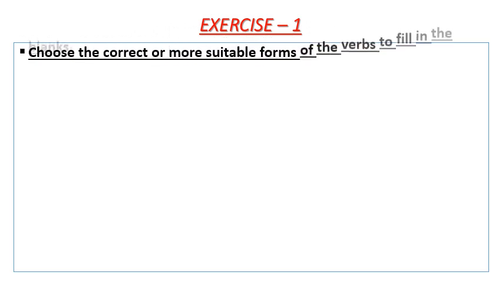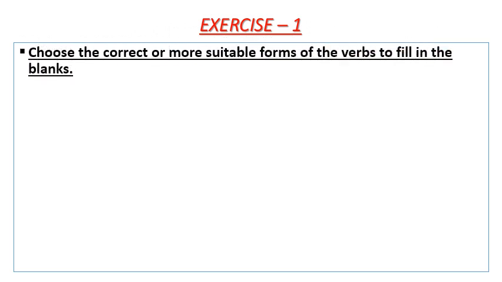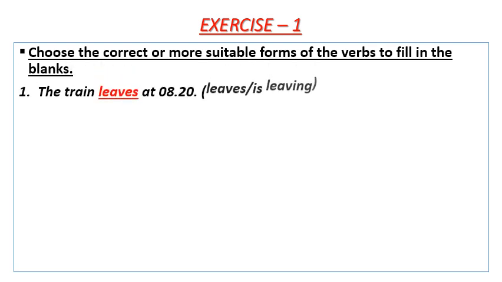Let's discuss the exercises in detail. Exercise number 1. Choose the correct or more suitable forms of the verbs to fill in the blanks. Number 1. The train dash at 8:20. Answer is leaves. Here, the simple present tense is used to talk about the future based on official timetables.